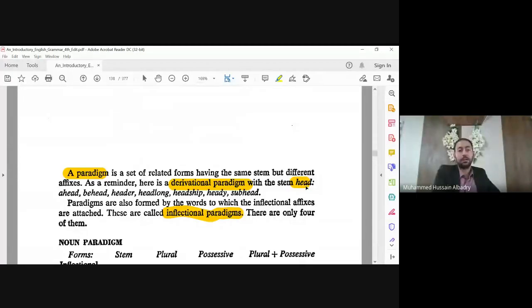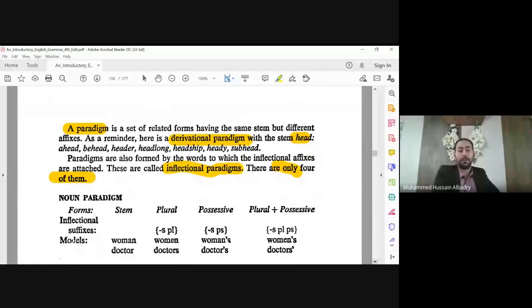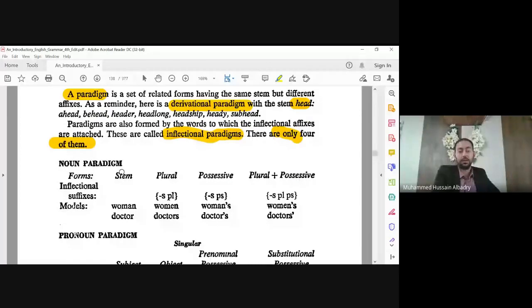And for inflectional paradigms, we have 4 types. We talked about them in chapter number 8, about inflectional and derivational, and now in some more detail. For example, doctor, doctors: an inflectional paradigm. Here we have possessive and plural possessive. Here it is irregular, and you see the apostrophe before, but here with the regular plural, after.